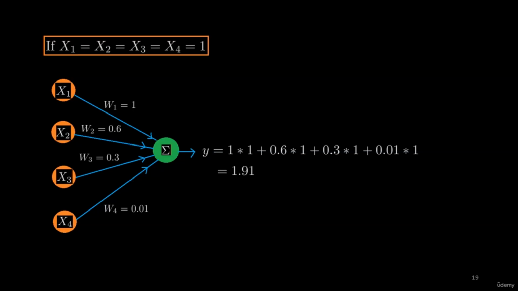We might get a value of 0.81, 0.91, 1.1, maybe 2.7 at the output. Then how to reach the decision? In that case, we need to model the output of this simple perceptron or neural network. In order to model the output of a neural network and to make the decision, we need an activation function.